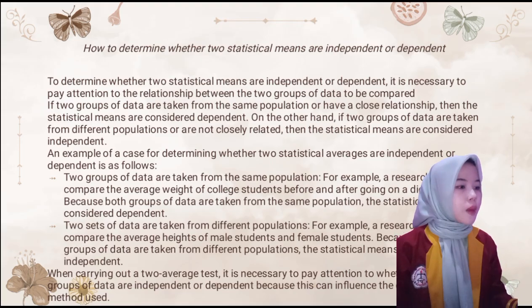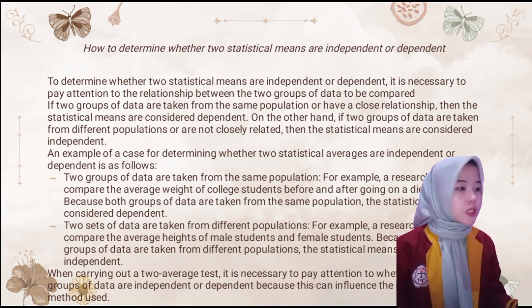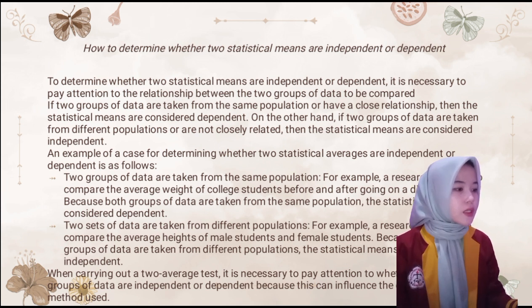Next, how to determine whether two statistical means are independent or dependent. It is necessary to pay attention to the relationship between the two groups of data being tested. If two groups of data are taken from the same population or have a close relationship, then the statistical means are considered dependent. On the other hand, if two groups of data are taken from different populations and are not causally related, then the statistical means are considered independent.